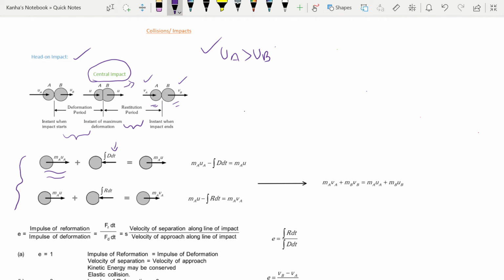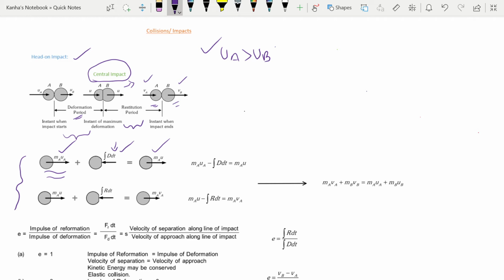I am calling that force the deformation force D, and then I am taking the impulse. So I have my initial momentum, I apply an impulse on it, and I get the final momentum of block A, only for the deformation period.